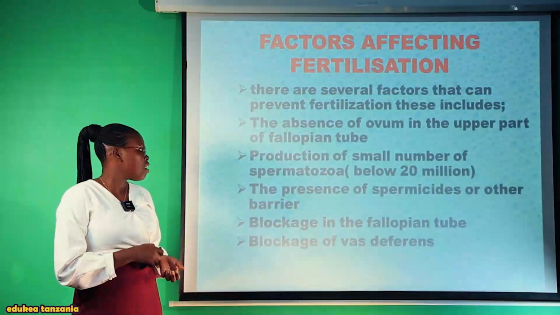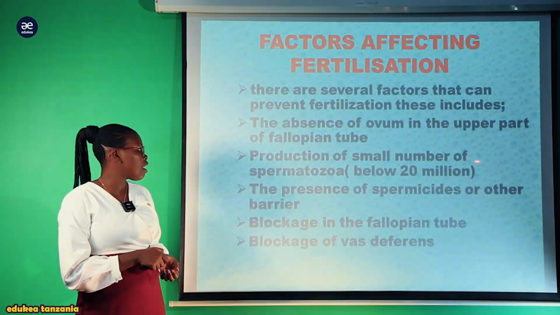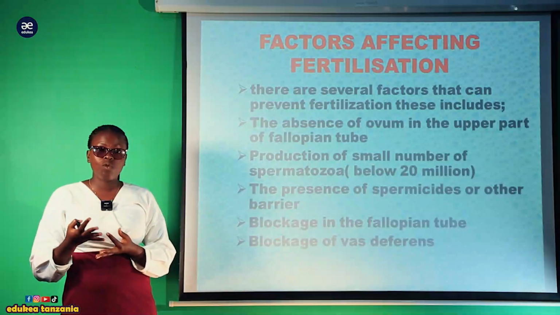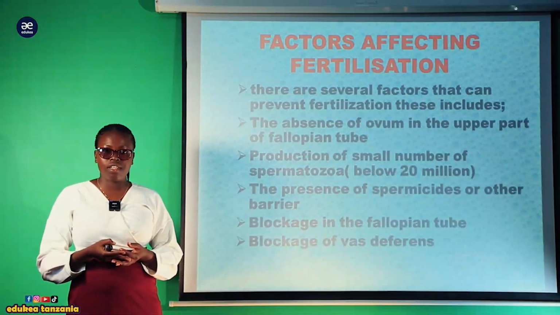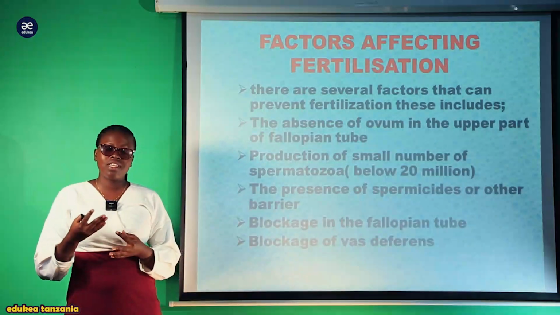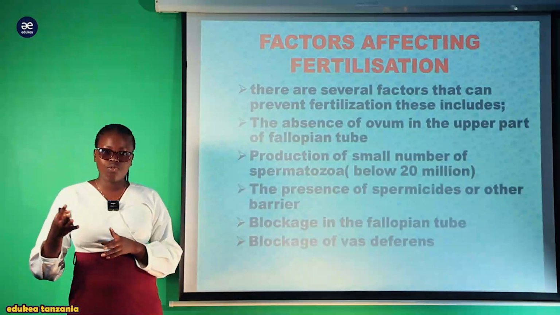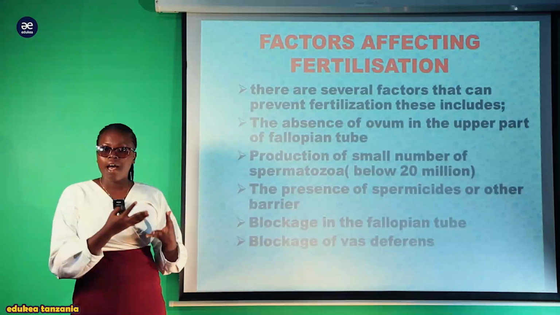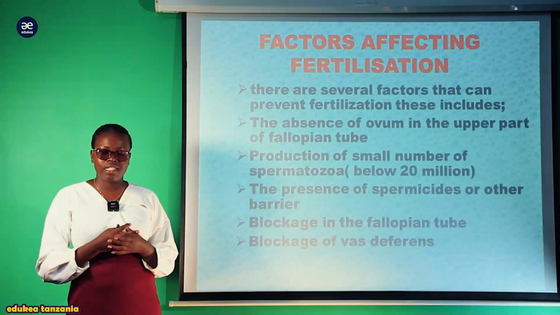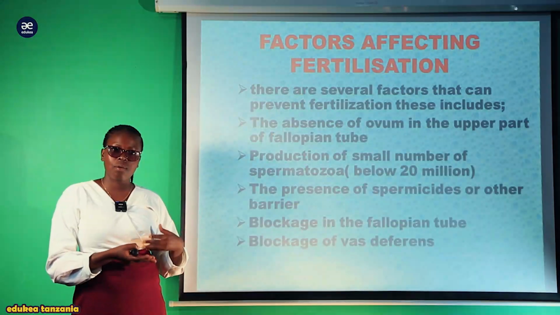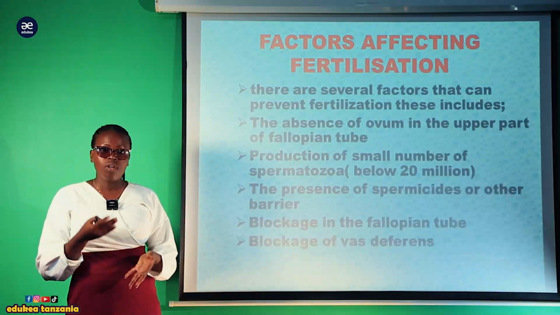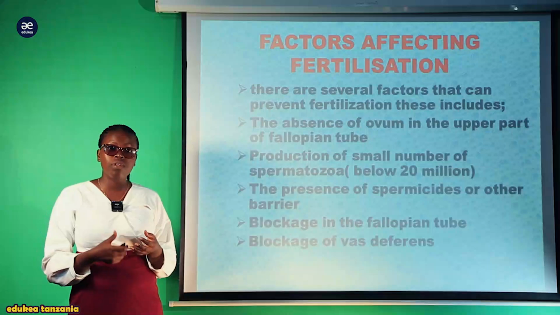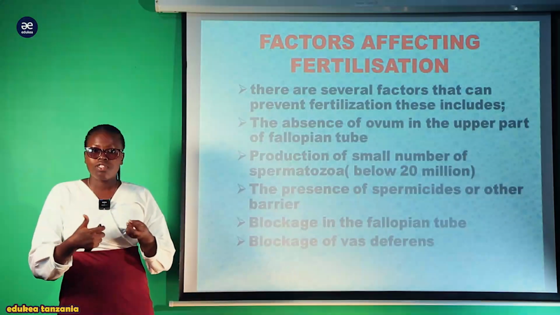Kwa sababu ile ovum tayari haiko pale katika fallopian tube kwa ajili ya fertilization. The second factor is the production of small number of spermatozoa, kwa uzalishaji wa kiasi kidogo sana za mbegu za kiume, chini ya milioni 20. Kwa sababu sperm must be released in higher number as an adaptation to fertilization, kwa sababu not all, tumeangalia kwamba over millions of sperm are released, lakini only one will fertilize an egg, meaning that hizi zingine zitaishia njiani, zingine zitakuwa absorbed, zingine zitakuwa not viable na other factors. So moja ya kipimo cha fertility kwa mwanaume ni kuzalisha kiasi kikubwa sana cha sperm.